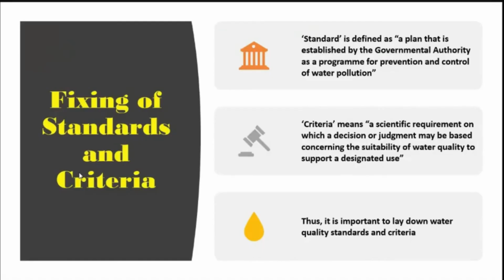So, fixing the standards and the criteria. What is a standard? A standard is defined as a plan established by a central or government authority as a program of prevention and control of water pollution.